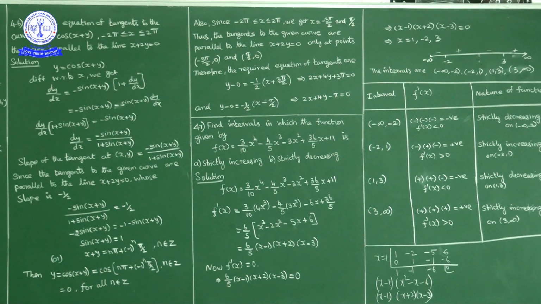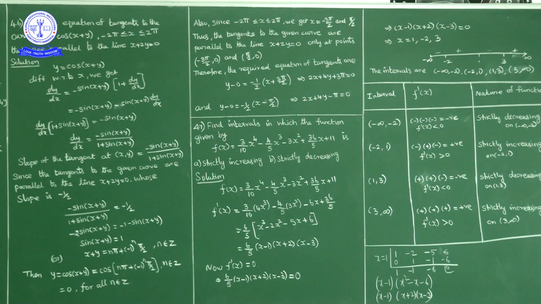So when y is 0, x plus y is equal to n pi plus minus 1 whole power n into pi by 2, where y is 0. Means x is equal to n pi plus minus 1 whole power n into pi by 2, but x belongs to minus pi by 2 to plus pi by 2 only, no? So x is equal to n pi plus minus 1 power n into pi by 2, but x belongs to minus pi by 2 to plus pi by 2.